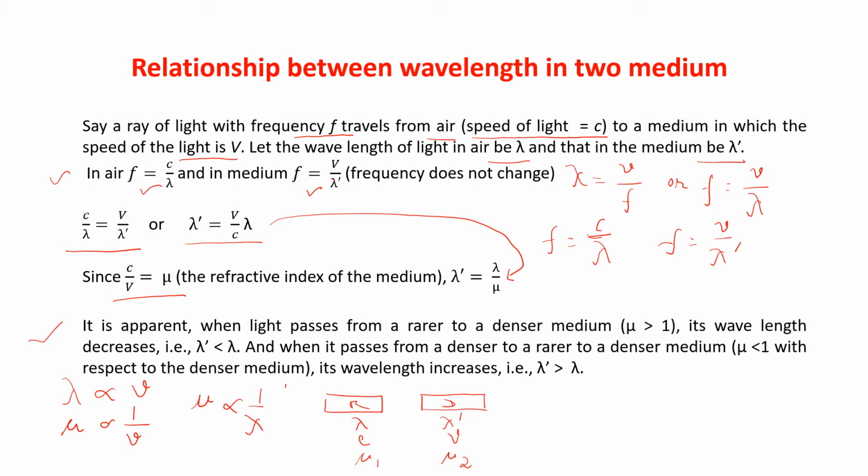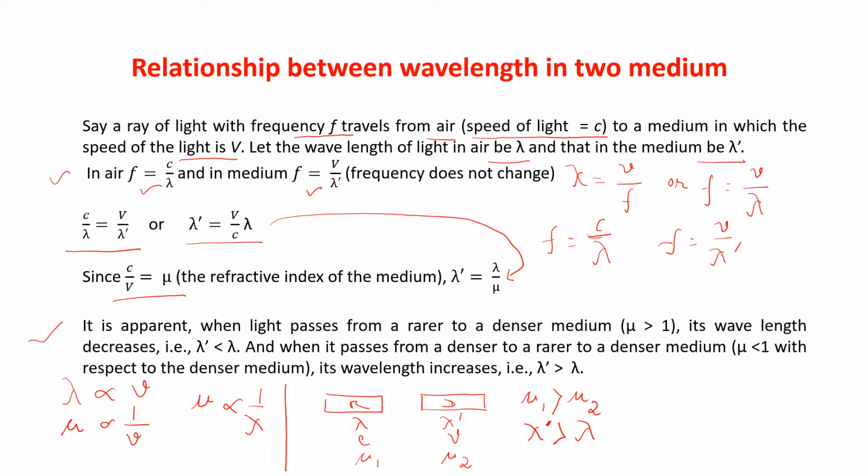Now from all these formulas, you can understand that as mu and lambda are inversely proportional, if mu1 is greater than mu2, then lambda dash is greater than lambda.